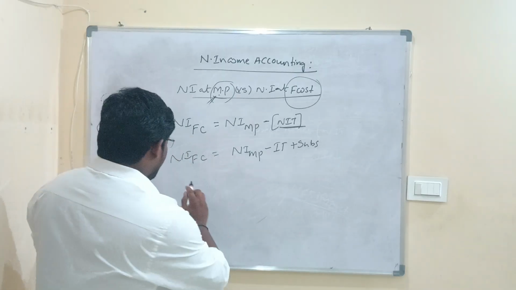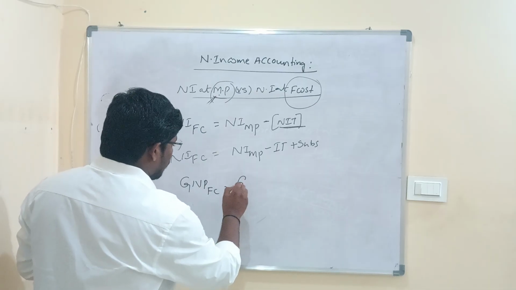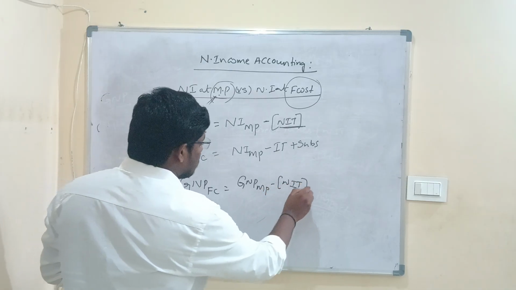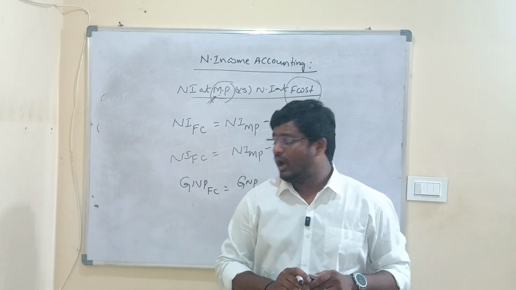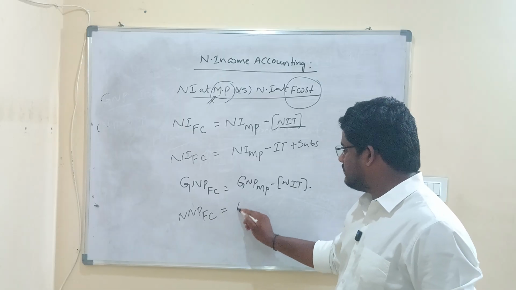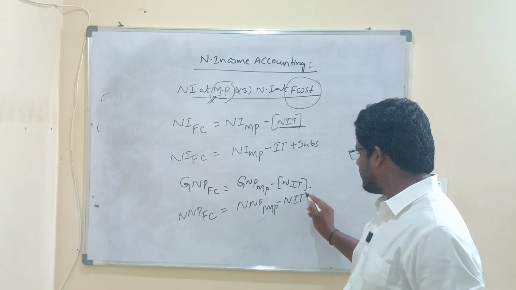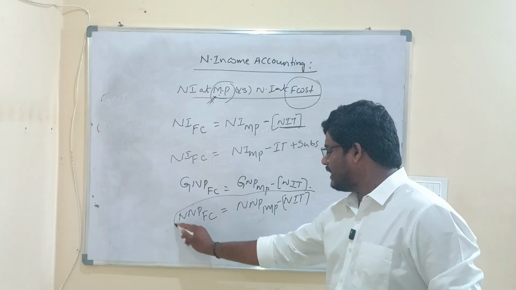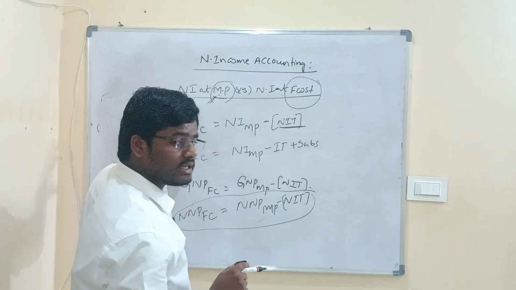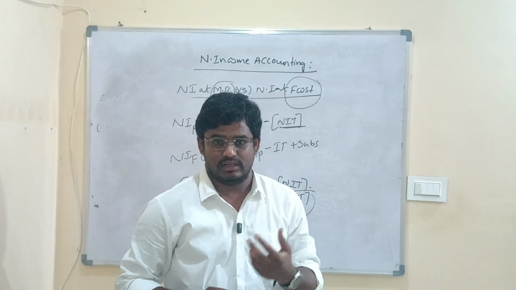So if we want to calculate gross national product at factor cost, it is gross national product at market price minus net indirect taxes. This is how we can derive it. Similarly, if we need net national product at factor cost, it can be written as NNP at market price minus net indirect taxes. So these are the different forms of national income which we can derive once we know the core point, that national income at factor cost can be derived. Once we understand that, we can get any form of national income.